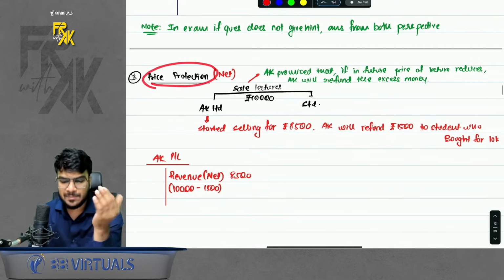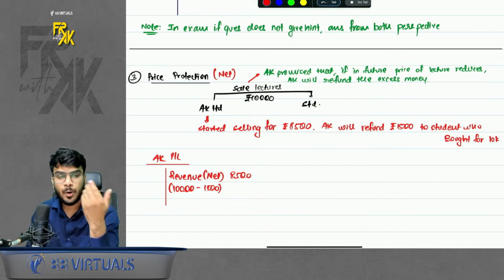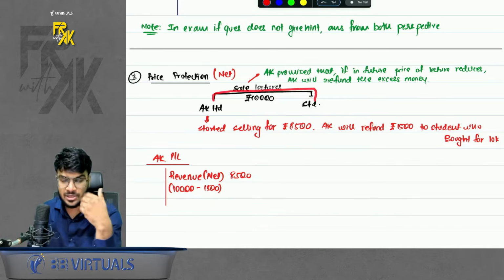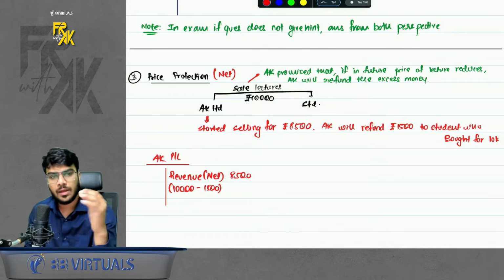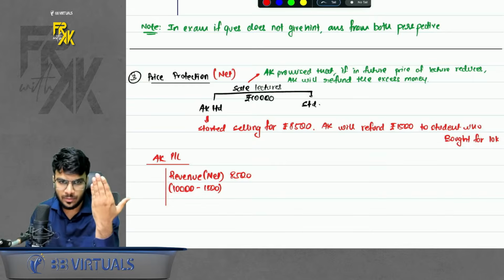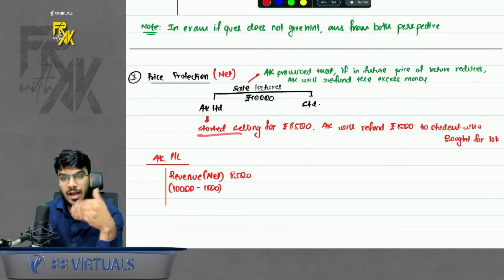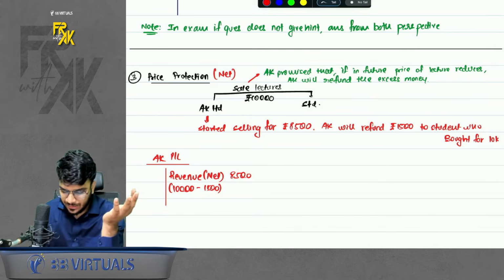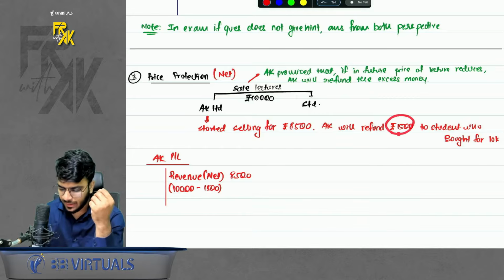Chalo. Third is price protection. Let's say I make a sale to any of my students, and I promise that, let's say I'm selling my FR lectures to a student for 10,000 rupees, if the price of this lecture falls in future, I will refund the excess money to the student. So I promise this, and after, let's say, a couple of days, I started selling my lectures for 8,500. Because of which I have to refund 1,500 to my student now.